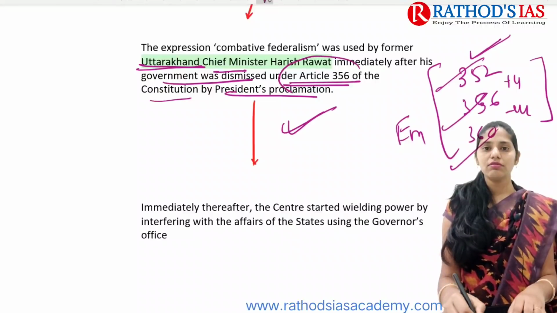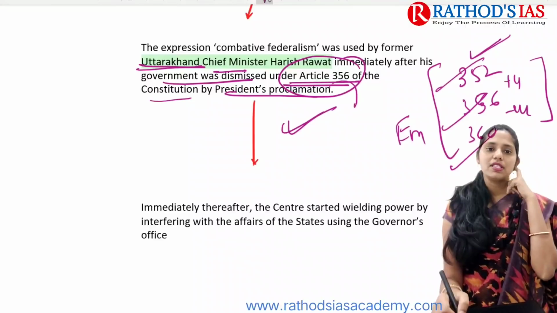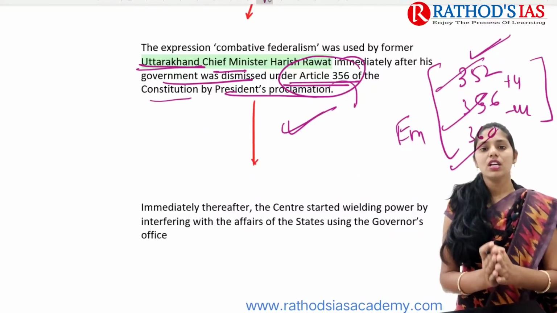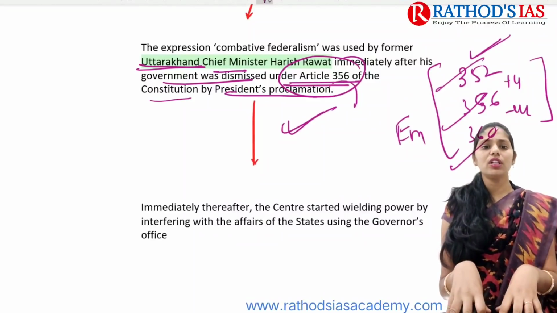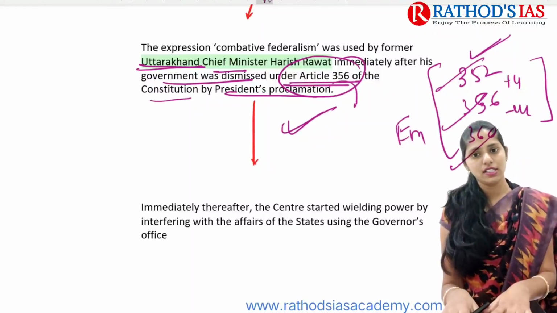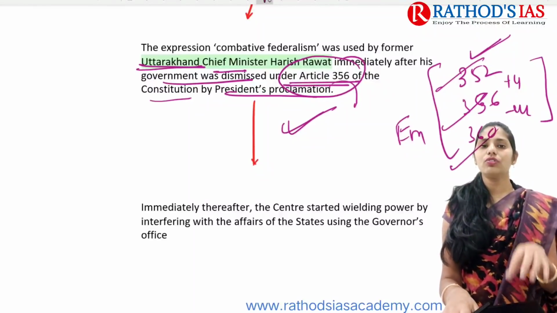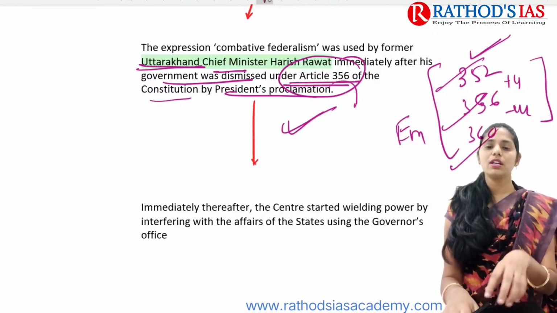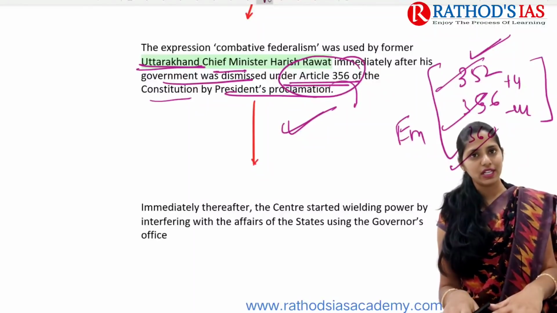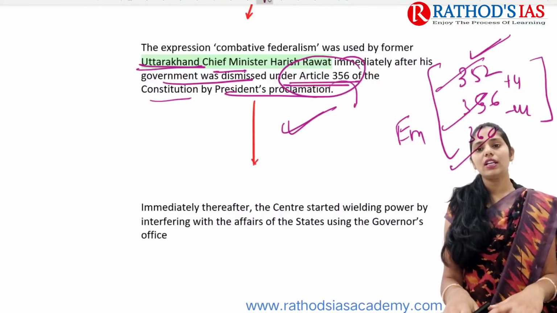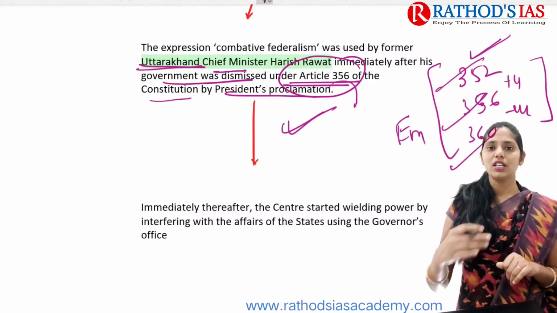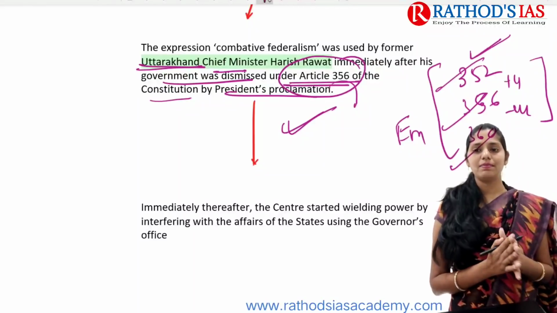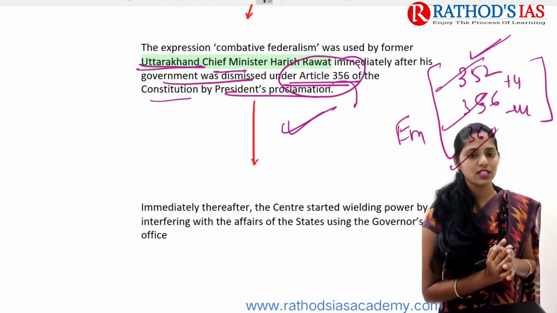So under Article 356, which mainly talks about the President's rule, the Uttarakhand government was dismissed. For the first time, the Uttarakhand Chief Minister used the word "combative federalism". And not only that, there are a number of ways we can see the imposition of the President's rule, which is seen in a number of states.